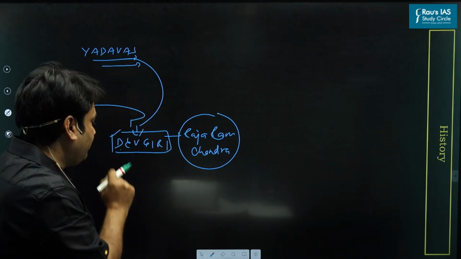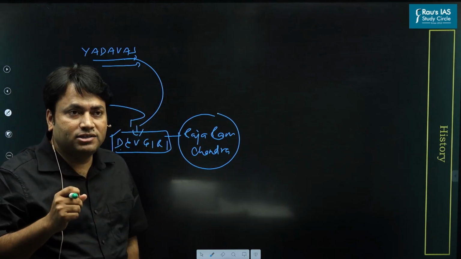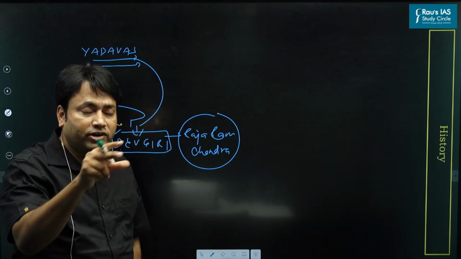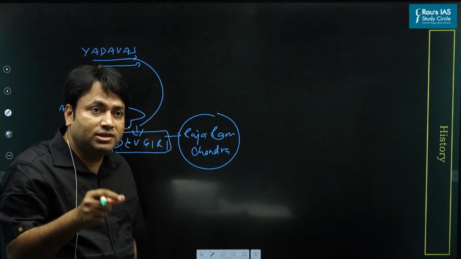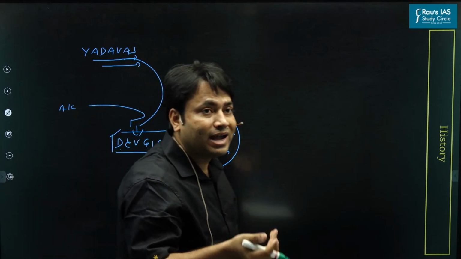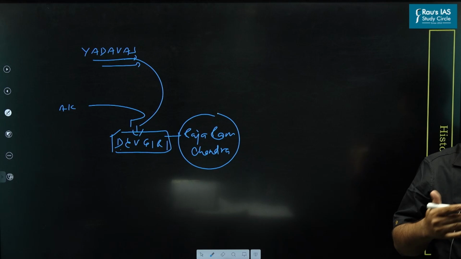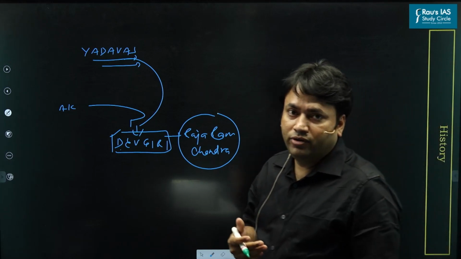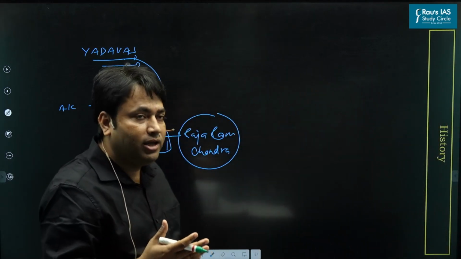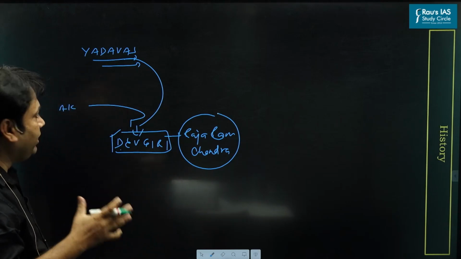Now, one important point to understand is that these different states which Alauddin Khilji was capturing lacked political unity. They did not try to develop political unity among them to fight the single enemy. So this is one of the most important weaknesses.